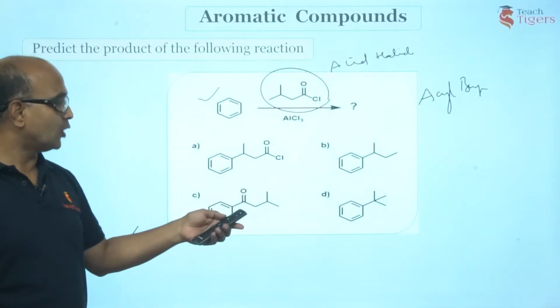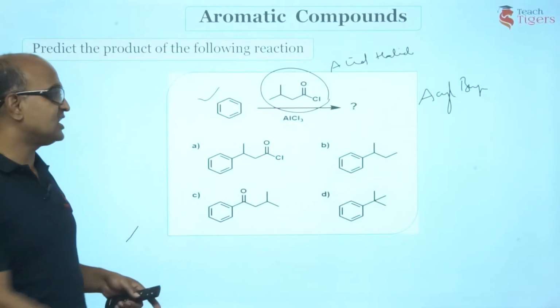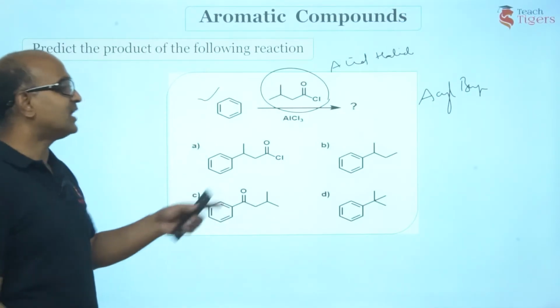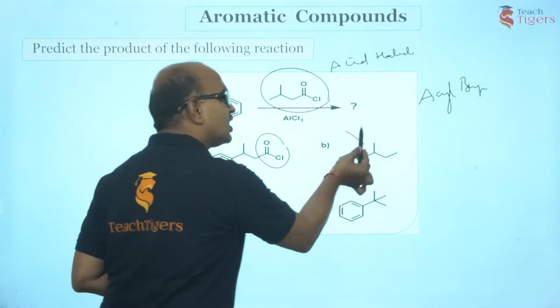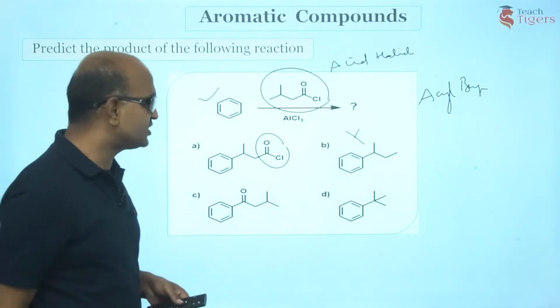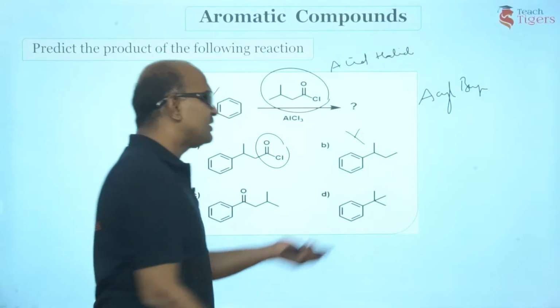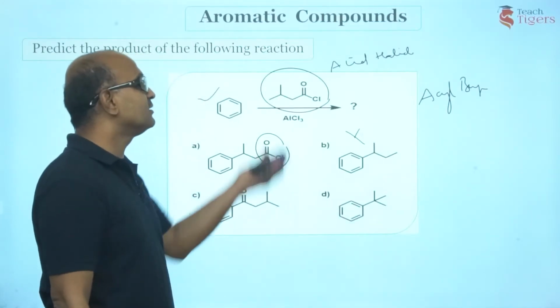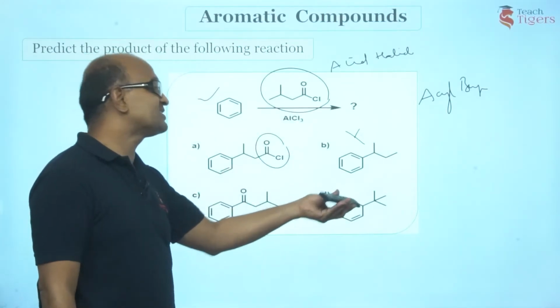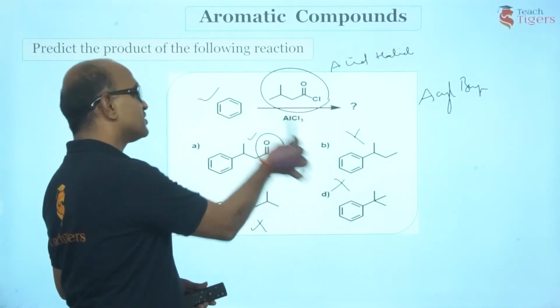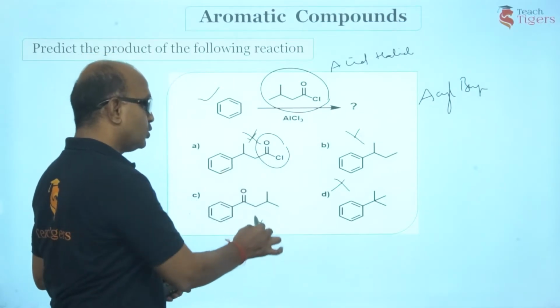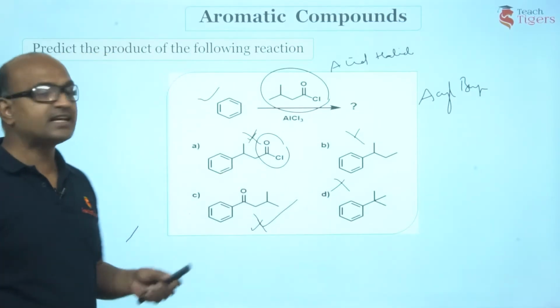So do you have that option? Yes. C is the right option. Am I right? Acid halide is not the product. Alkane is not obtained directly without reduction. And this product is alkyl benzene. The acylation product is acyl benzene. So you can cancel out all these three options. This is the only option we have. Is that clear, guys?